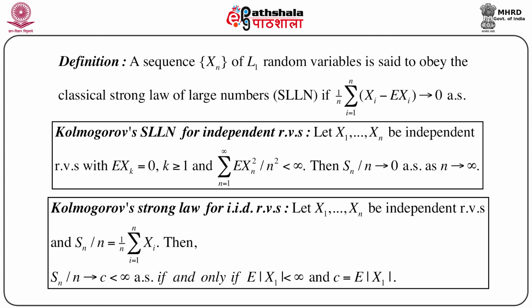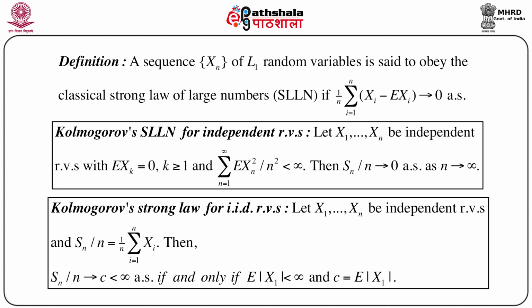Kolmogorov also proposed another strong law of large numbers for identically and independently distributed random variables. So here the identical condition comes into the picture: X1, X2, ..., Xn are independent random variables, and if we write Sn by n equals summation Xi by n, then we can show that Sn by n converges to C, where C is a finite number, almost surely if and only if expectation of modulus X1 is less than infinity, and C equals expectation of X1.